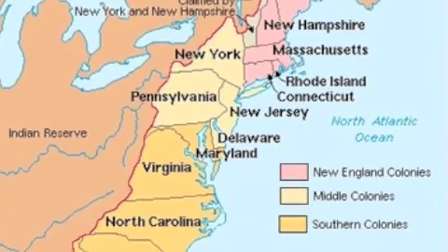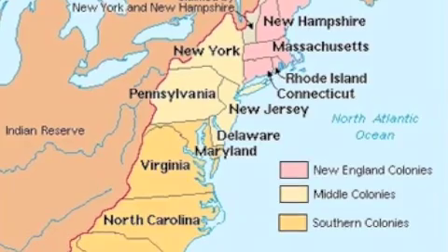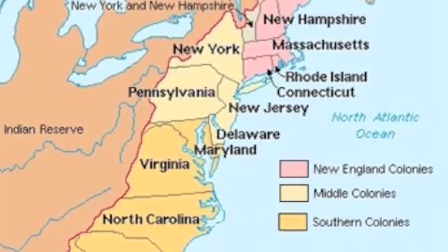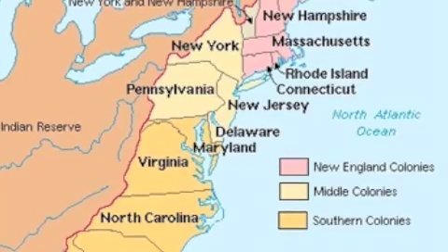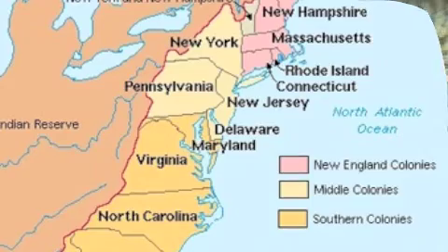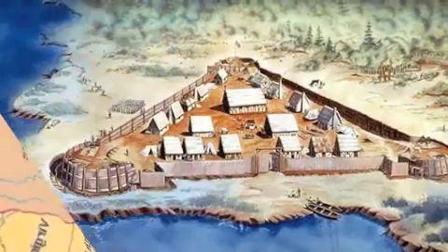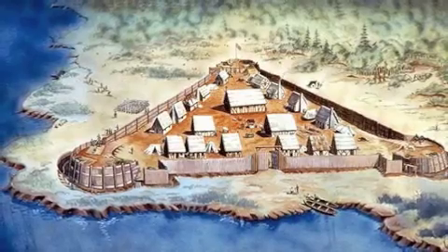For example, Massachusetts was founded by the Puritans and the Massachusetts Bay Colony. Additionally, Plymouth, Massachusetts was founded by the Pilgrims on the Mayflower. Georgia, for example, was founded by James Oglethorpe, and Jamestown was founded by the Virginia Company with Captain John Smith.